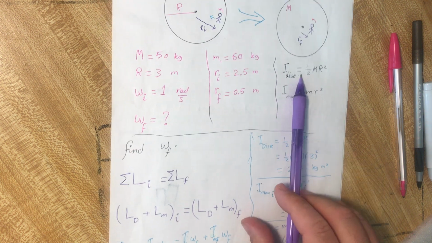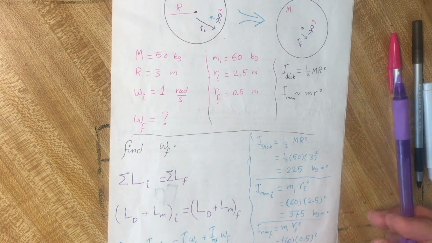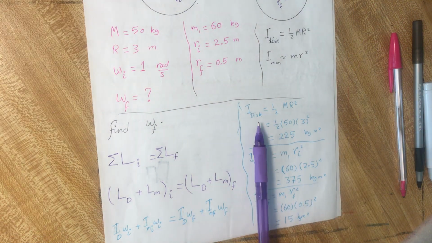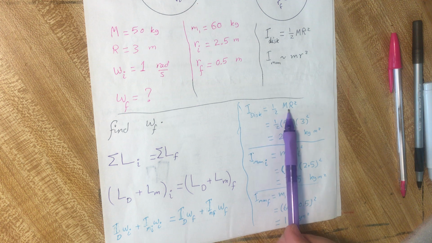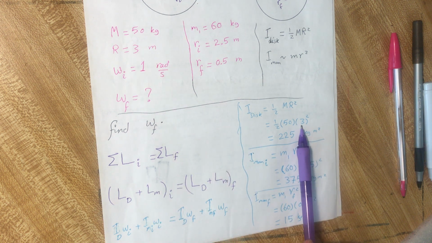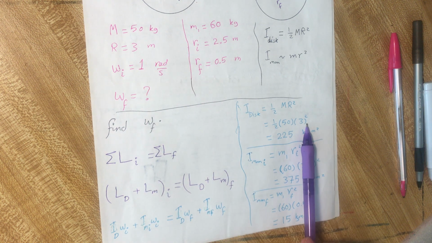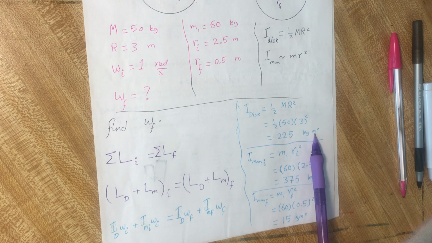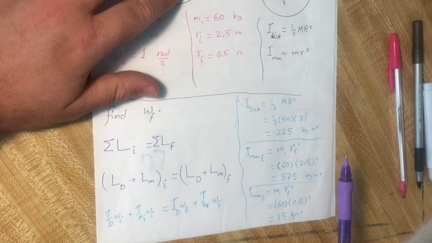We need to suppose that the man is a point mass over that rotating disk. Now the moment of inertia for the disk is half m r squared. Half, the mass is 50 kilograms, r is 3 meters, so it will be 225 kilogram meter squared, kilogram for the mass and meter squared for r squared.